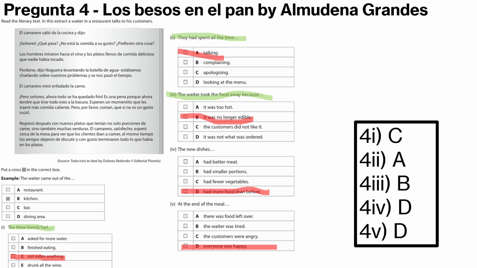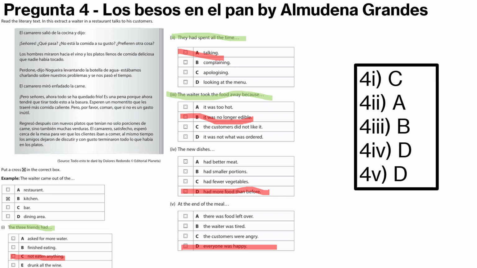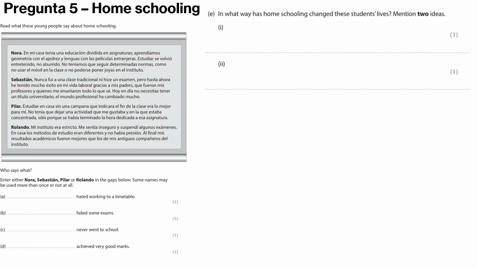Check the mark scheme, C A B D D, and you will get yourselves five out of five. Ahora pregunta cinco, homeschooling.